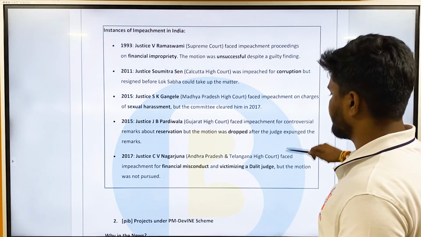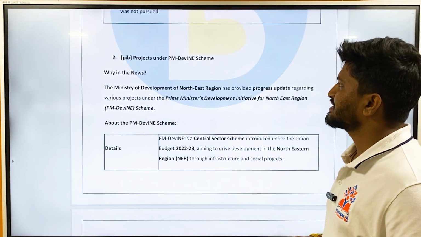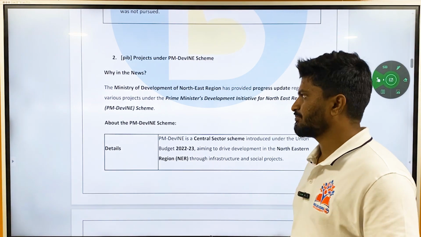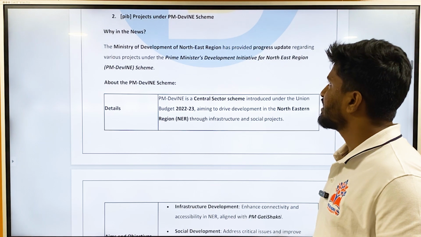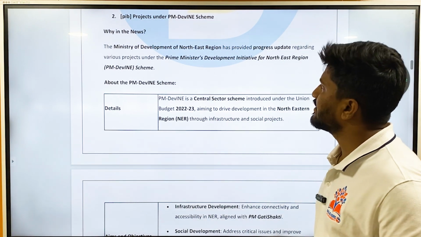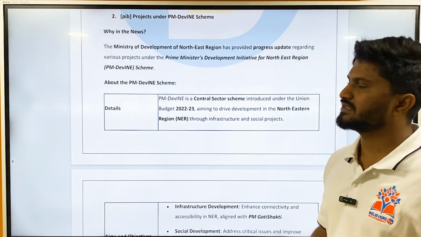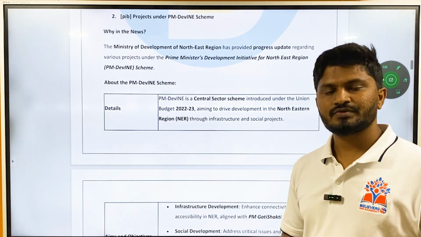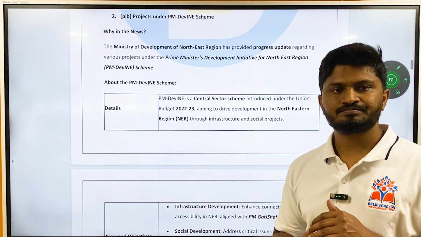Then the second article is from the Press Information Bureau. It talks about projects under the PM DevINE Scheme. So you will understand what the PM DevINE Scheme is. It is in the news because the Ministry of Development of Northeast Region has provided a progress update regarding the various projects under the Prime Minister Development Initiative for Northeastern Region Scheme. DevINE is the Prime Minister's Development Initiative for Northeast Scheme. You can write this in your mains answer, or you can expect a question from prelims also.